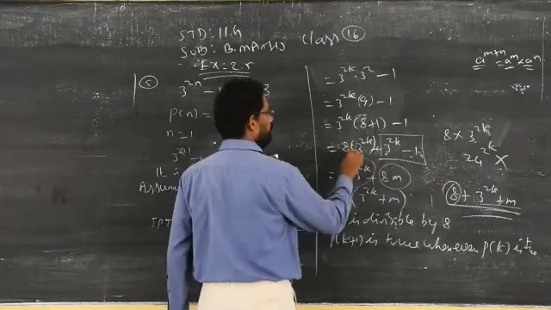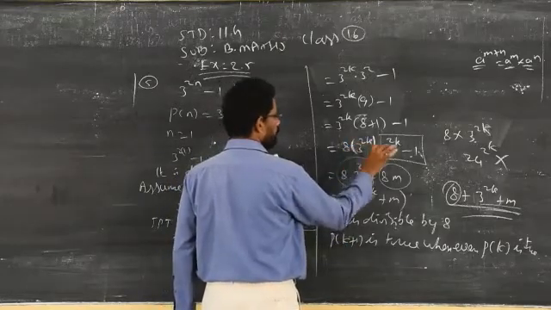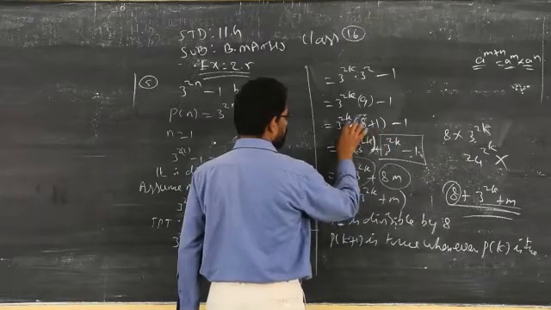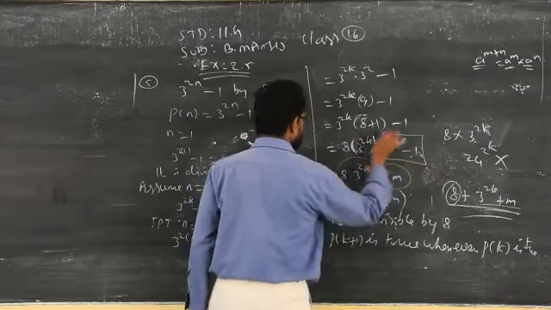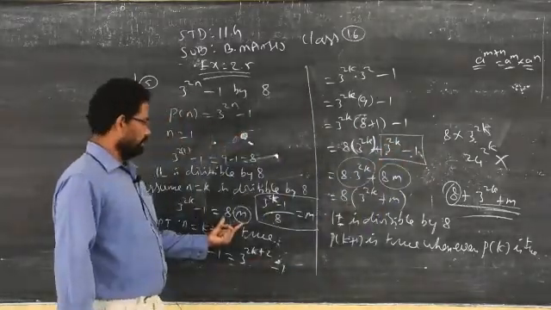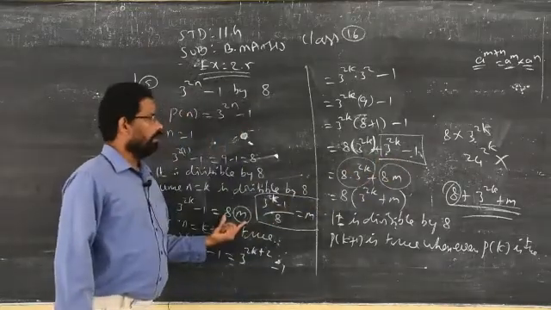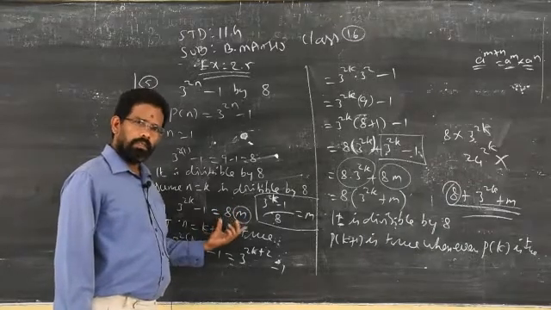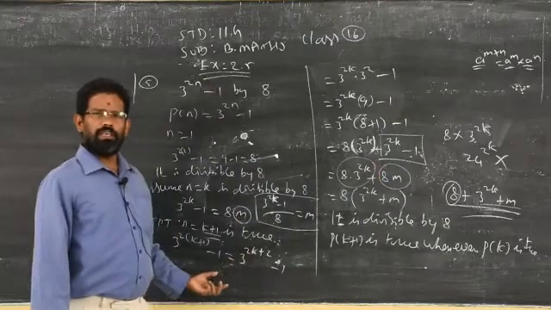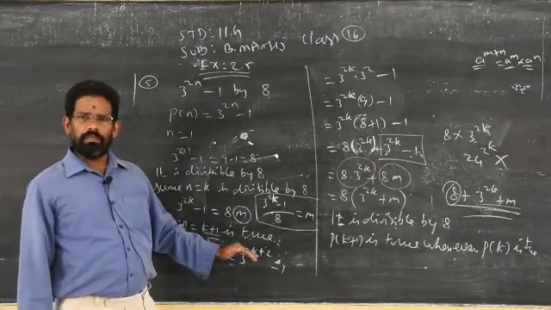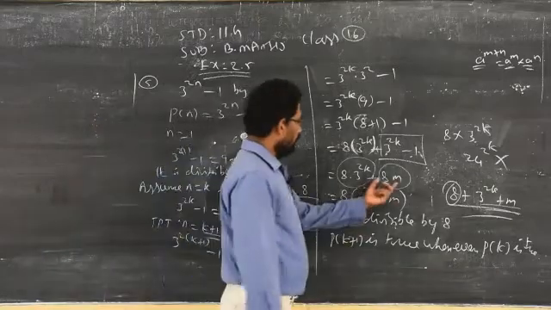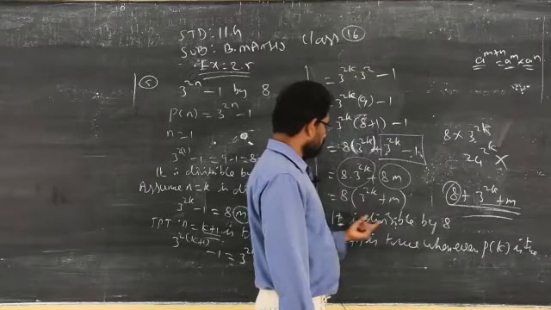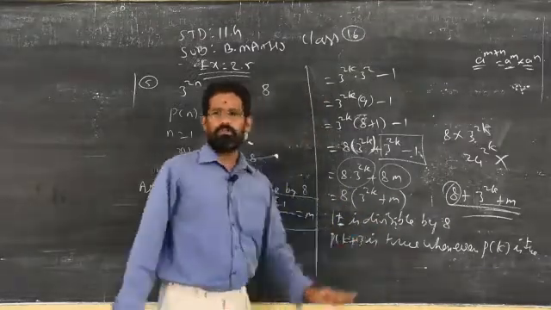So 8 into, better you can use the bracket, nothing wrong. 8 into 3 power 2k plus 1 into 3 to power 1 into 3 power 2k is 3 power 2k minus 1. This I know 8m. From this I am replacing this by 8m, because I said very clearly, you consider this is true. So this condition you have used when you go for n is equal to k plus 1. In this manner only we did the previous problems also. Clear? So 8 is the common factor, take outside. When 8 is divisible by the 8 table, then the entire term will be divisible by 8. So the conclusion. Clear?